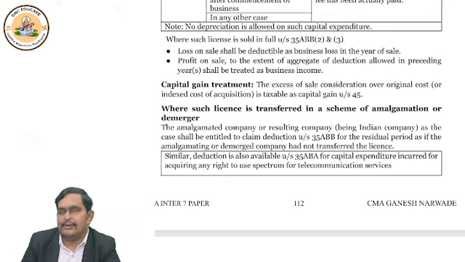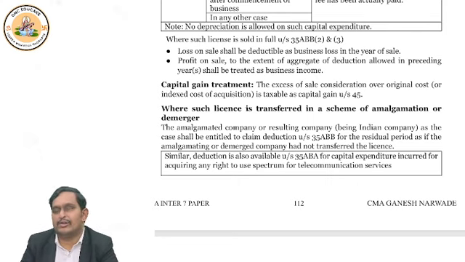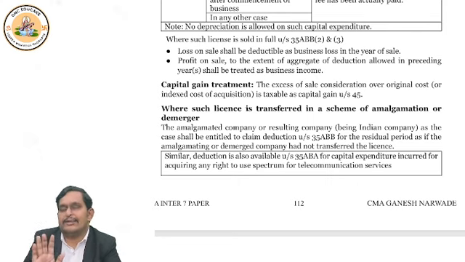Okay, great. Shall we continue with the story? Again repeating how the sale and capital gain should be treated. Both I am discussing together. Please remember, if the entire license is sold, there is a different treatment. If part of the license is sold, there is a different treatment.